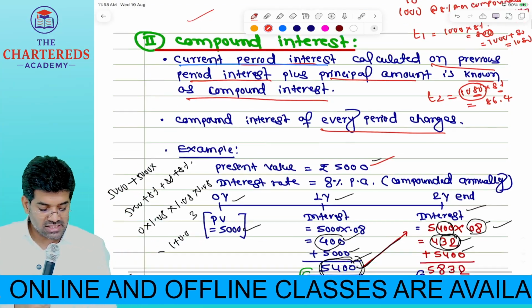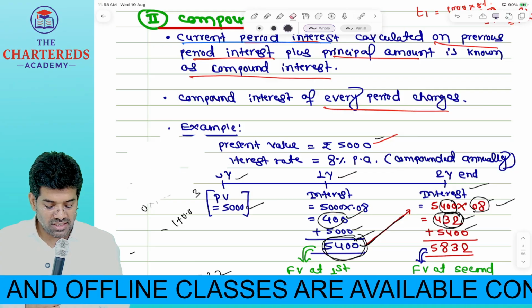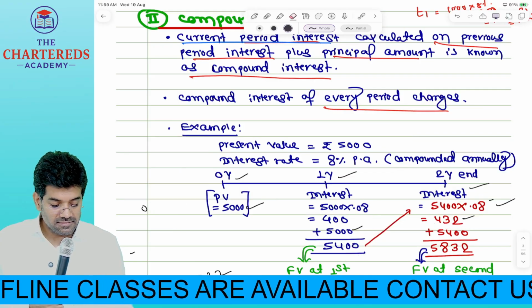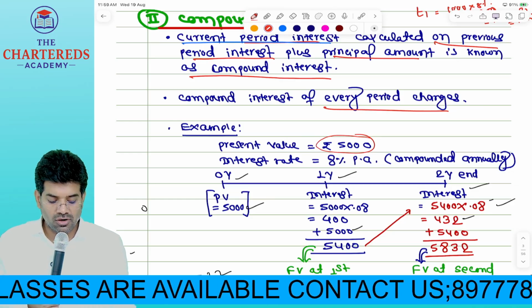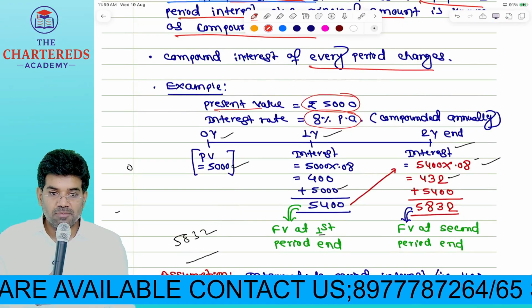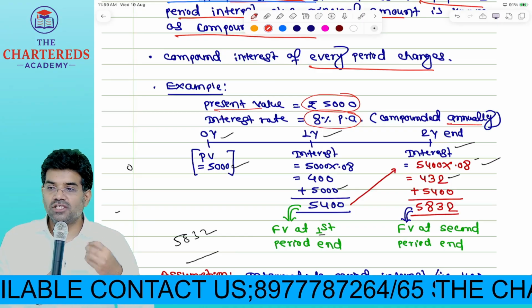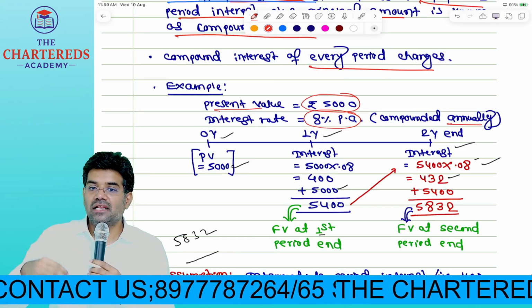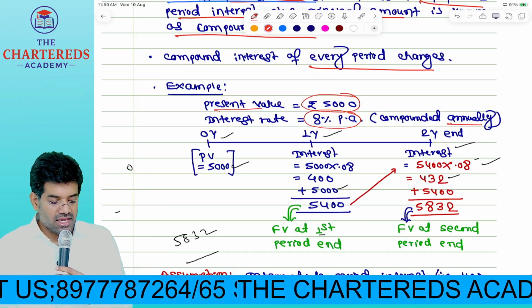So in this case I have shown an example of 5,000 rupees. You can see here, 5,000 rupees is the investment amount. We can also call it present value. Interest rate is 8% per annum compounded annually. What is the meaning of compounded annually? Interest will be calculated for every year, once in a year.